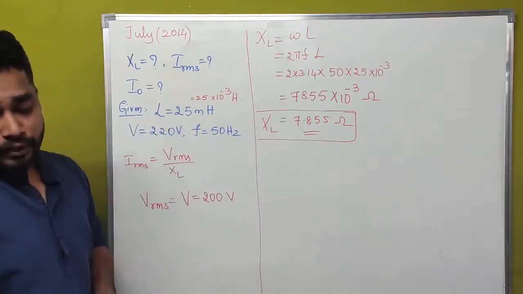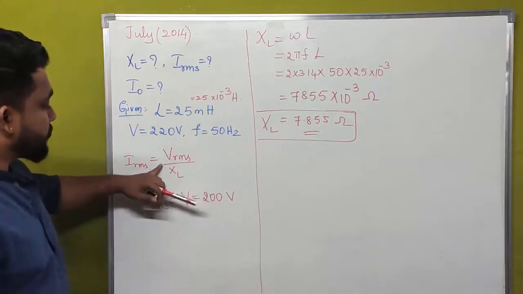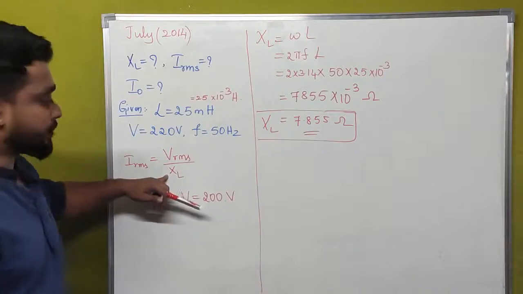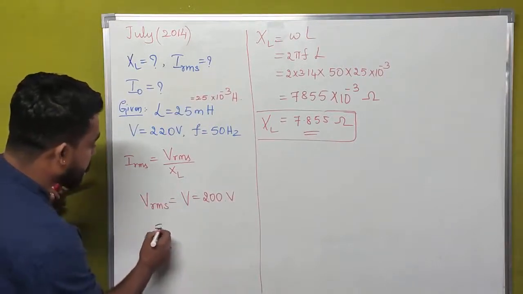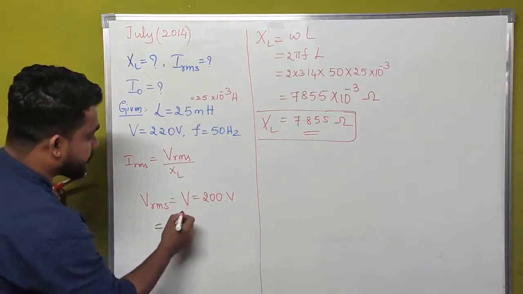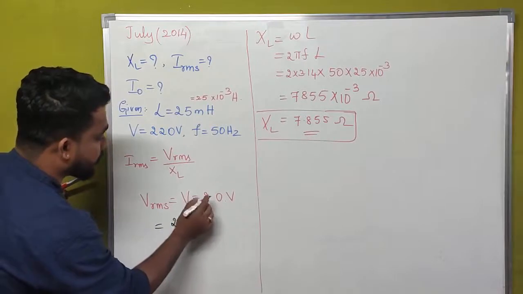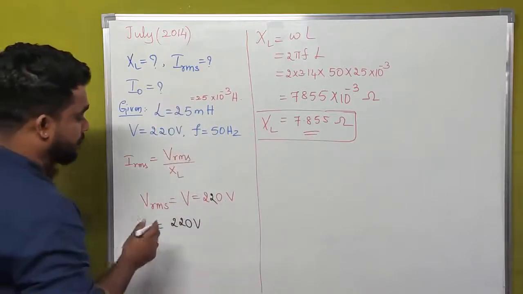How we are going to find out? That we should know first. But here we know the expression for IRMS is equal to VRMS divided by XL. So using that expression, the value of VRMS is equal to 220 volts. Sorry, this is not 200, this is 220 volts. Here we have 220 volts.